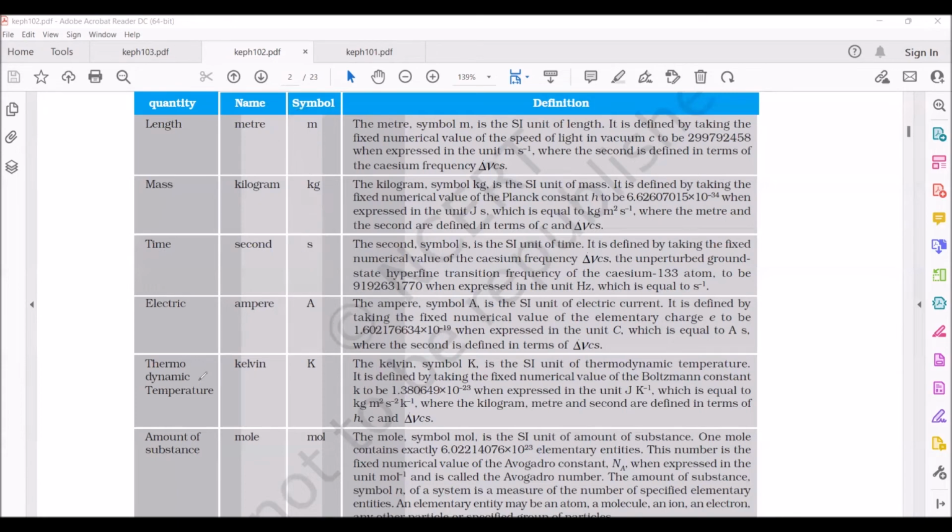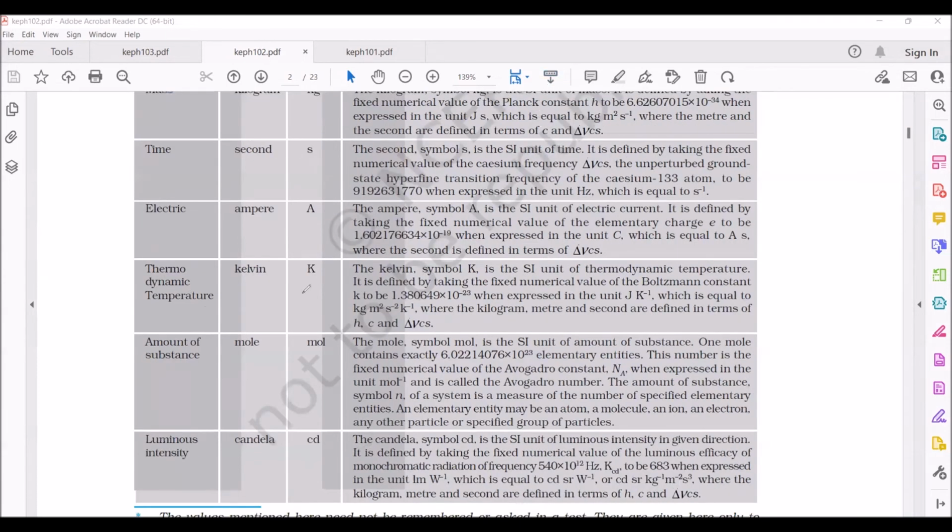And what is the unit for temperature? Kelvin. Again, we have written Kelvin with a capital letter. Why? Because it's also the name of a scientist. Very good. Kelvin is also the name of a famous physicist. So Kelvin is the name of the scientist, and we are taking capital K.